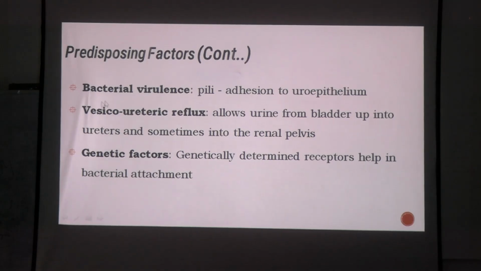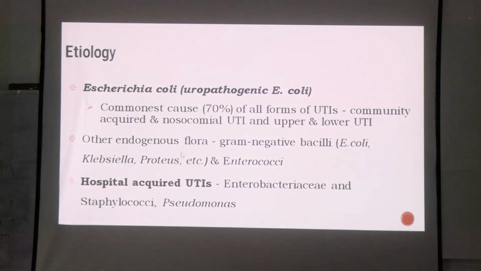Okay. Or vesicoureteric reflux. By reflux, what do you mean? The urine is not flowing downwards, it's going upwards. So the area which was sterile will not be sterile after this, right? The reflux is there. The commensal flora might go in the urine, they'll go up. Okay. And genetic predisposition can also be seen. These are all predisposing factors for the UTI. Okay.